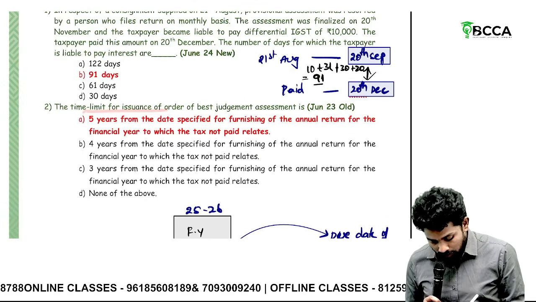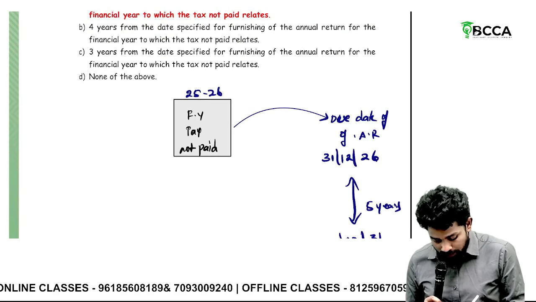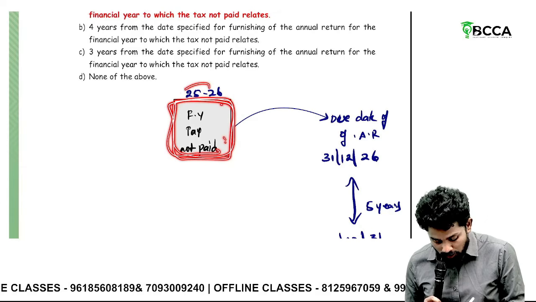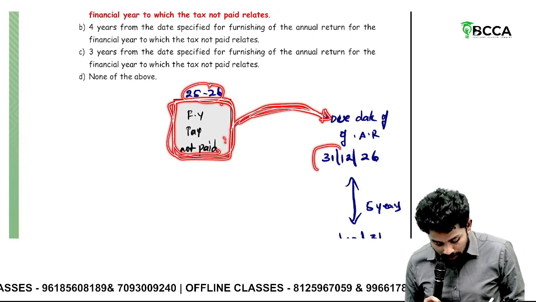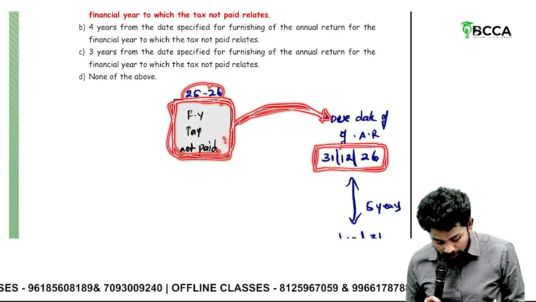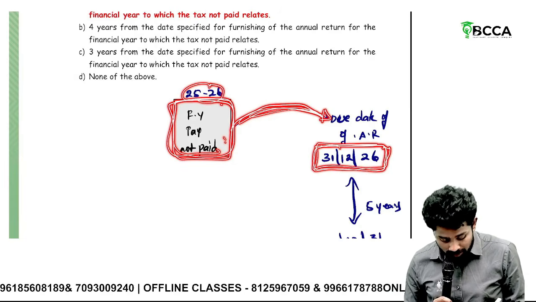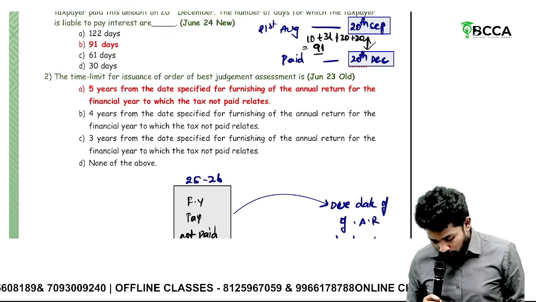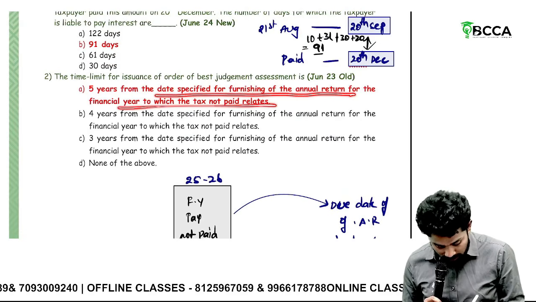Within what time should the best judgment assessment be completed? The time limit is, let's say the tax not paid or short paid relates to 25-26. What is the due date of filing the annual return for this? 31st December 2026, 31st December of the succeeding financial year. From there, 5 years. That means 31st December 2031. So 5 years from the date specified for furnishing the annual return for the financial year to which the tax not paid relates.